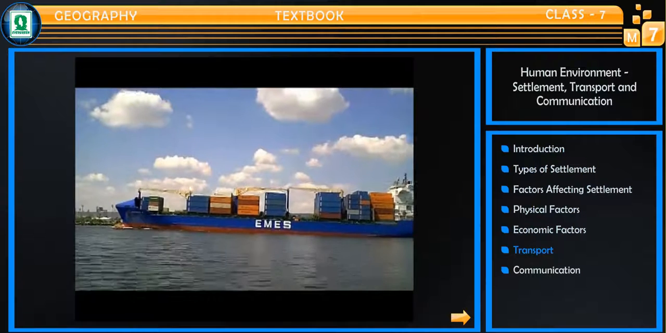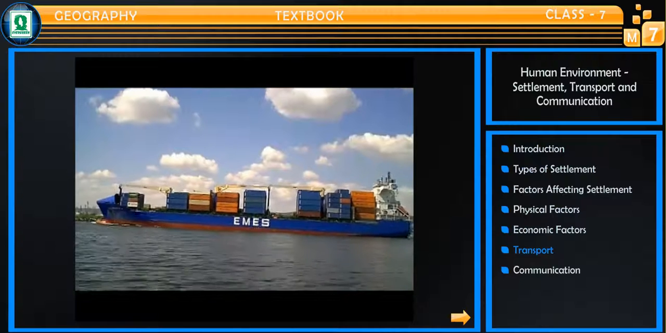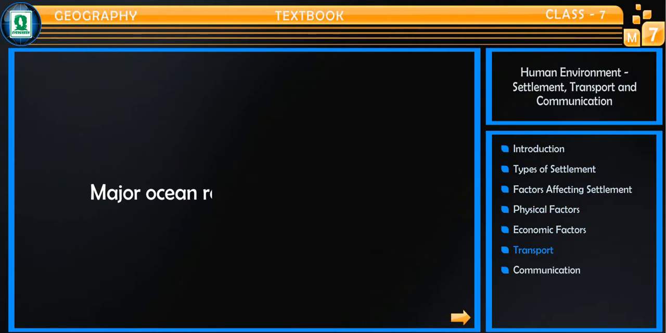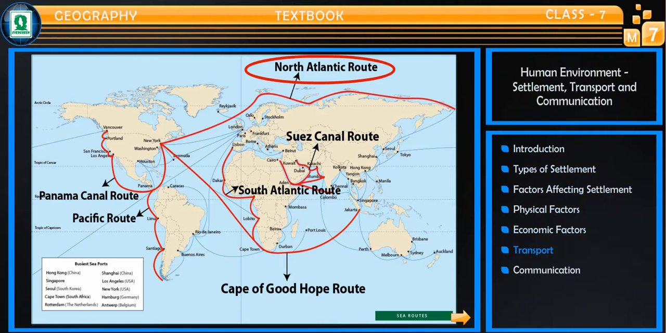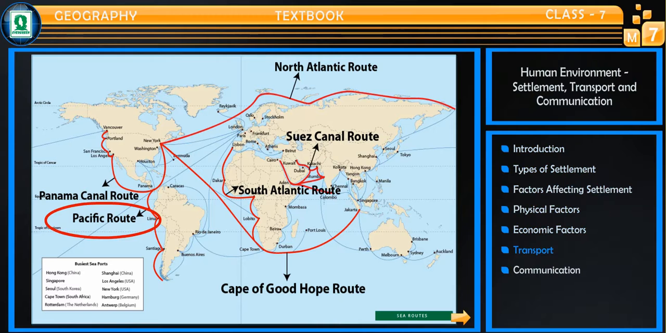Oceans provide cheaper and easier transportation. Most of the trade of the world is carried through ocean routes. Major ocean routes of the world are North Atlantic Route, Suez Canal Route, Cape of Good Hope Route, Pacific Route, South Atlantic Route, Panama Canal Route.